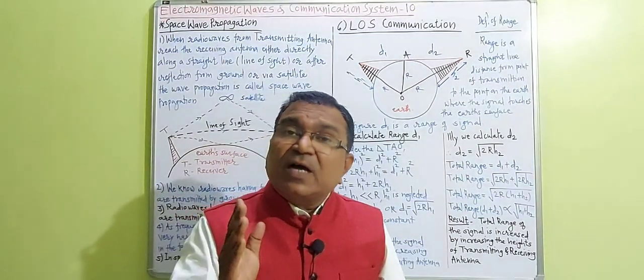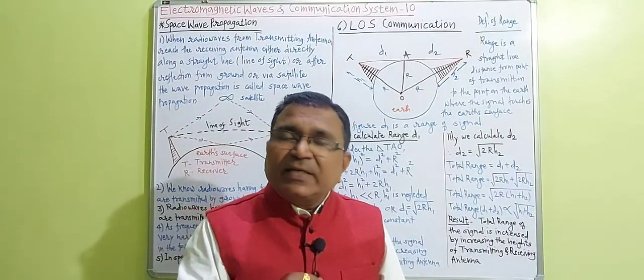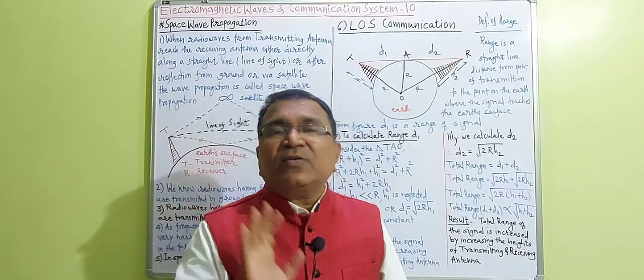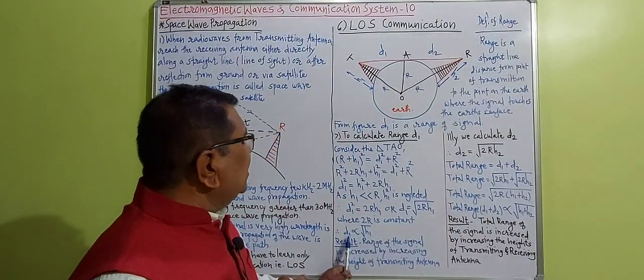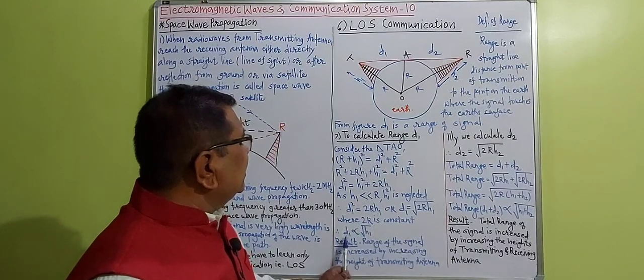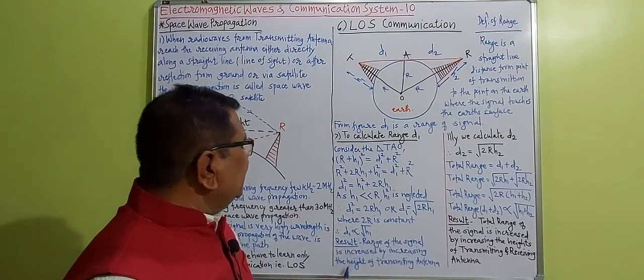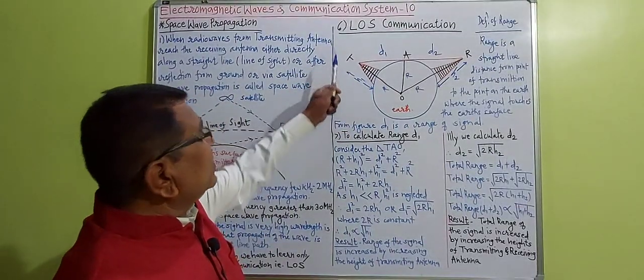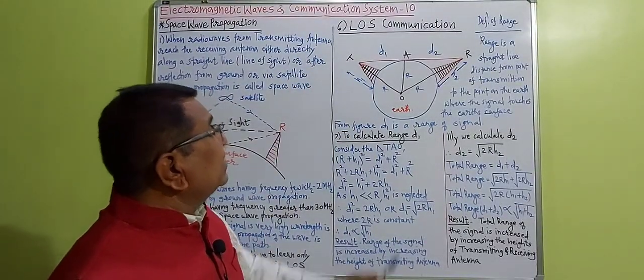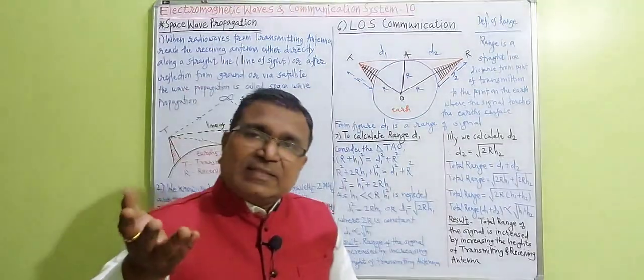H1 is the height of the transmitting antenna. So here range of the signal D1 is increased by increasing the height of the transmitting antenna. As long as the height increases, range of the signal D1 increases.